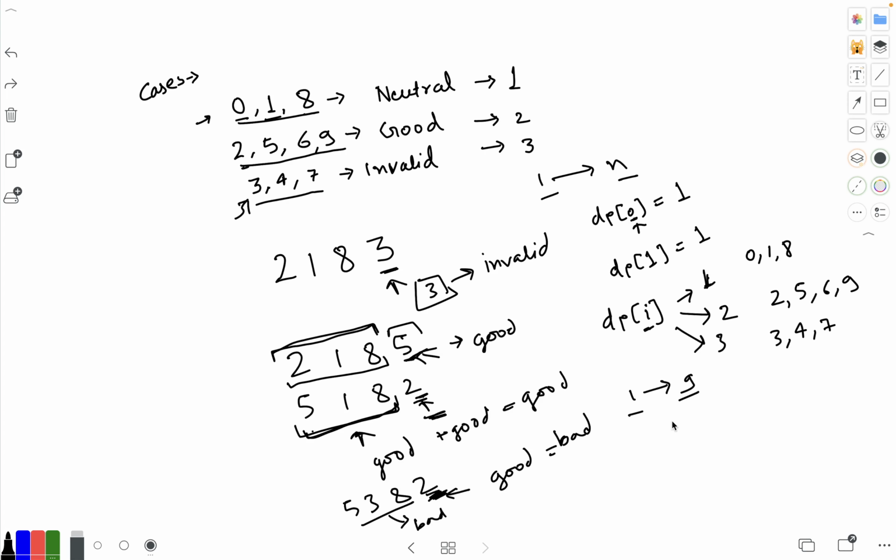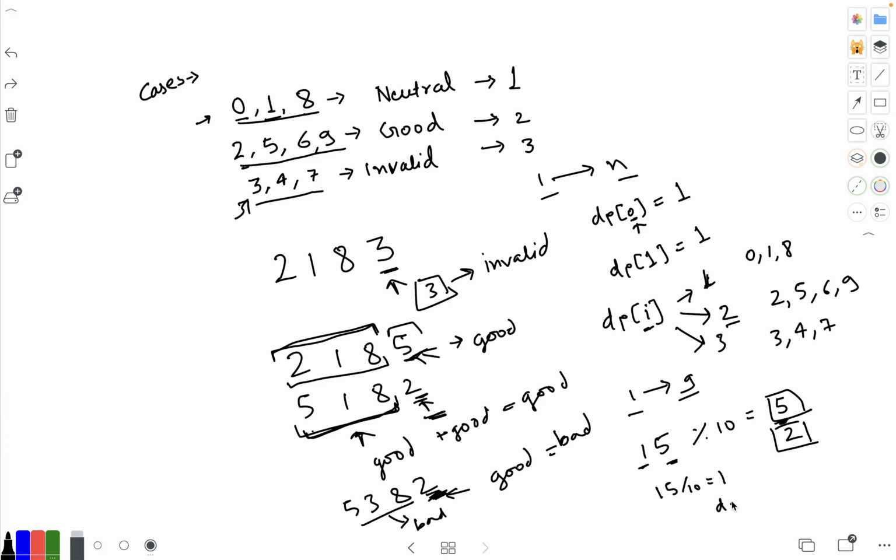And for any number onwards, so let's say we have 15, right? So we will mod it by 10 to get the last digit. So the last digit is 5. So we can check DP of 5, what is it. So DP of 5 is in a good state, right? So this is 2, that is good, right? The value would be 2 for 5. And if we divide 15 by 10, then we will get 1, right?